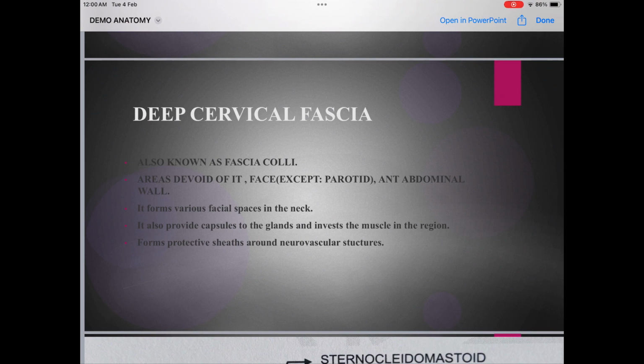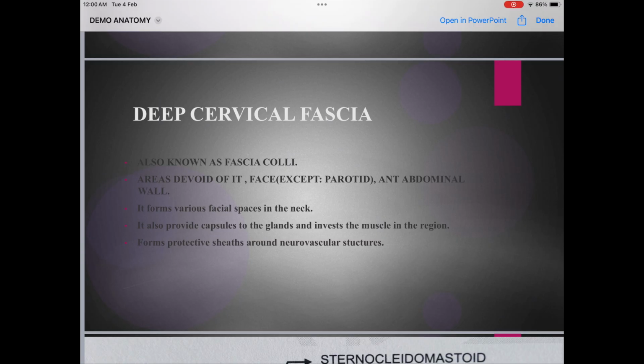So what is deep cervical fascia? It is also known as fascia colli. Fascia colli क्या है? इसका दूसरा नाम. What is the other name for deep cervical fascia? It is fascia colli. And students, let me tell you one thing.